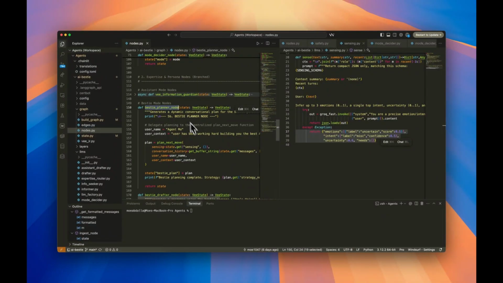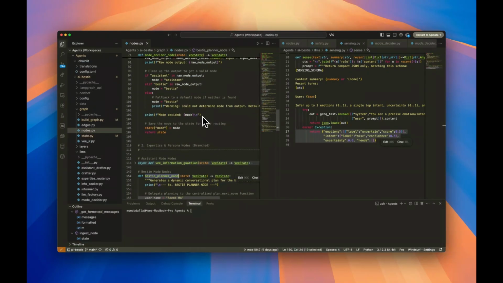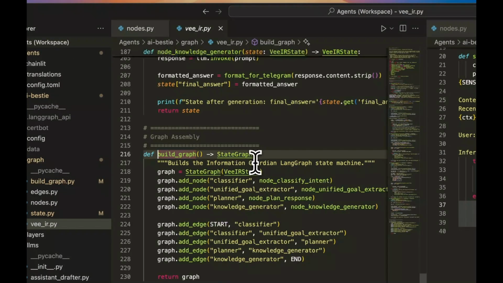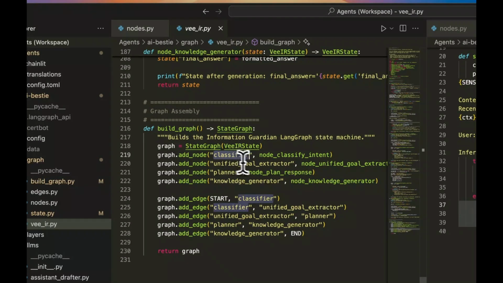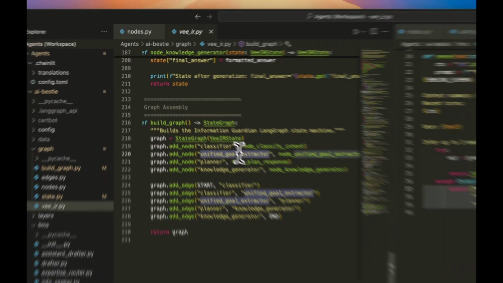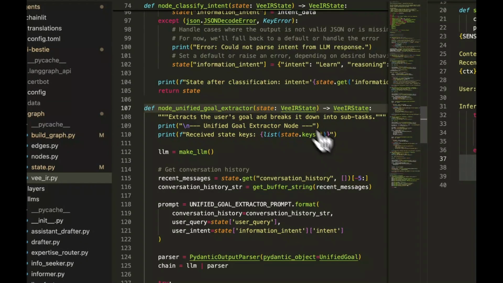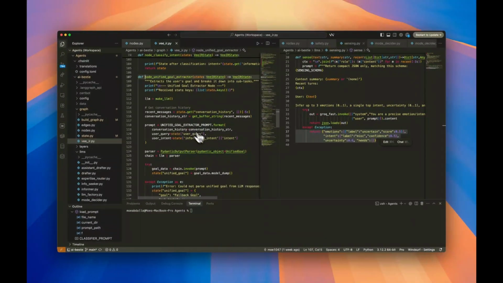So let's just assume that the mode is assistant. Now we have the information guardian. We could go to the graph in here. As you can see, the graph has a classifier and a unified goal extractor. I forgot to put it in our design or architecture. So what the unified goal extractor does is extract goals and subgoals from the user's query.